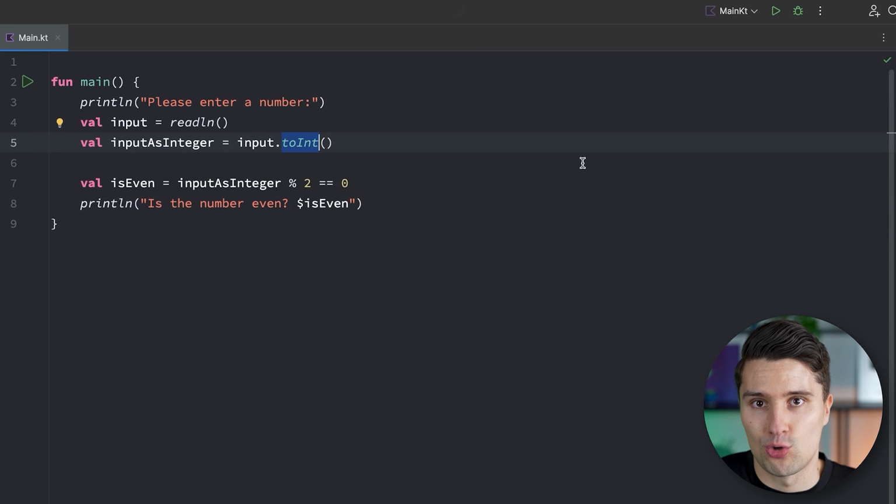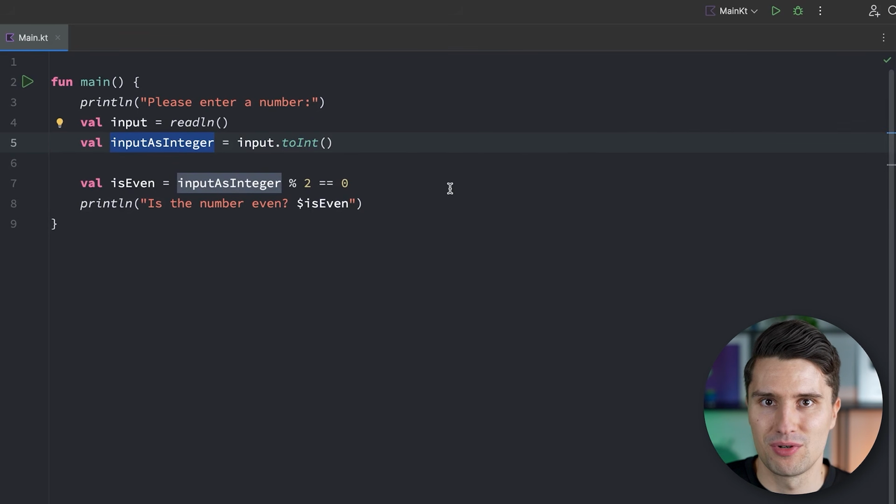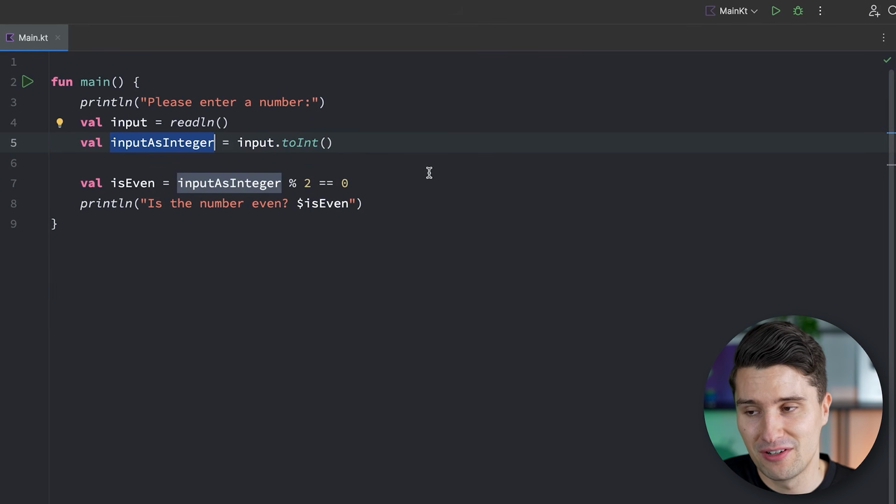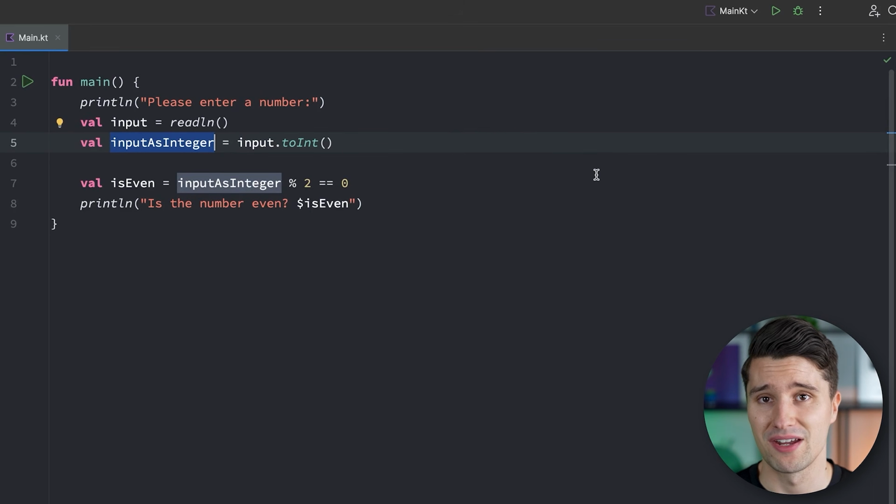And well, that is crashing the program, because if we don't define this behavior, then the program has no idea how to proceed. Because it's like, okay, what kind of value should I assign to this input as integer if this is actually not a valid number? That's something we need to define or tolerate our program to crash. And that's how we get to another very core concept of Kotlin, which is called nullability.